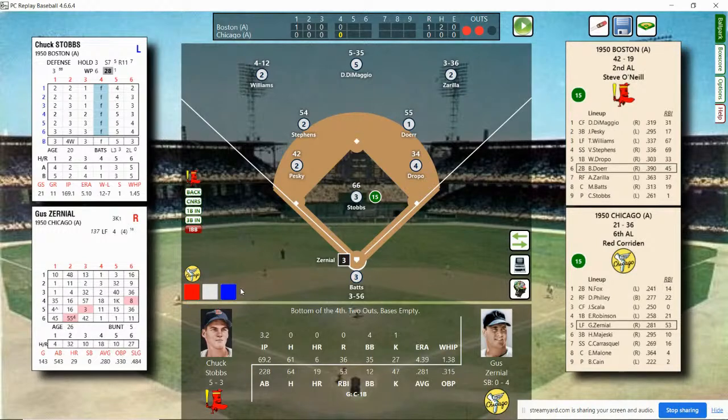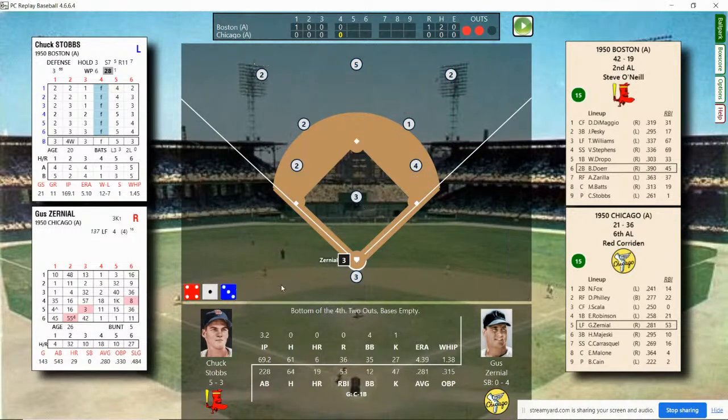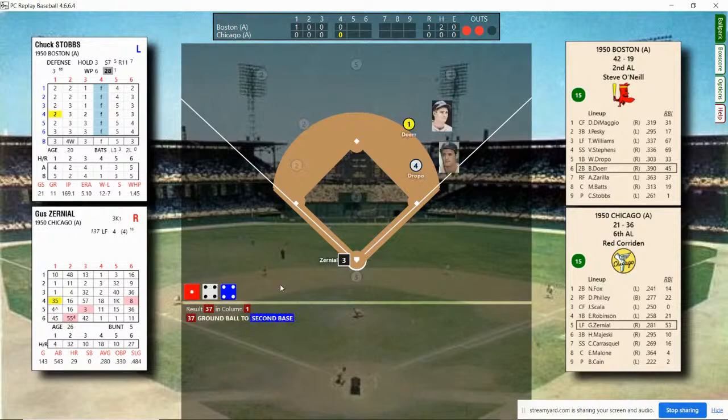He grounded to first his first time up as he just dribbled one in front of the plate. Stobbs throws. And there's a ground ball to second, over to first to end the inning. No runs, no hits, and none left on. At the end of 4 innings, it's Boston 1, Chicago nothing.